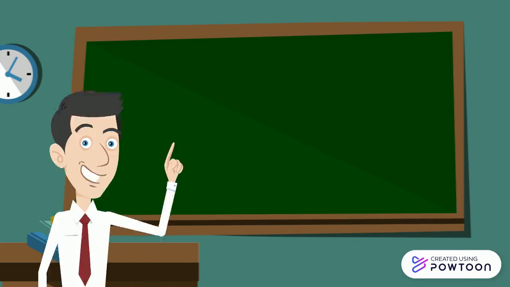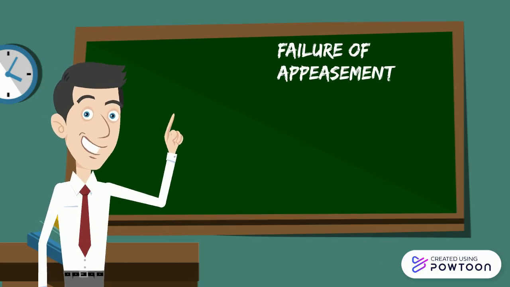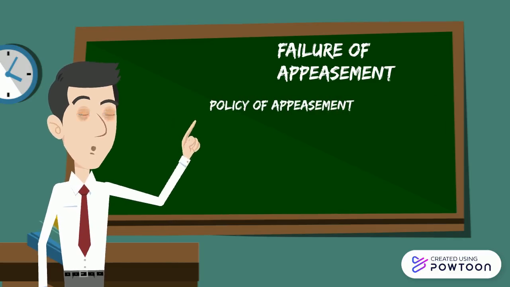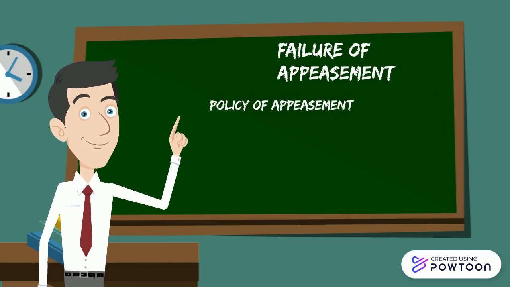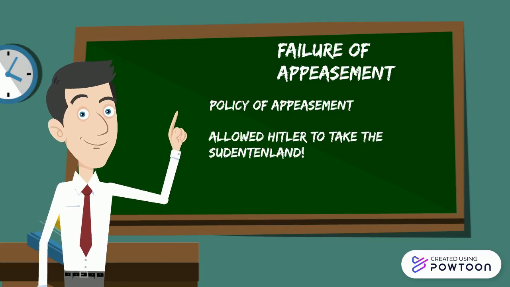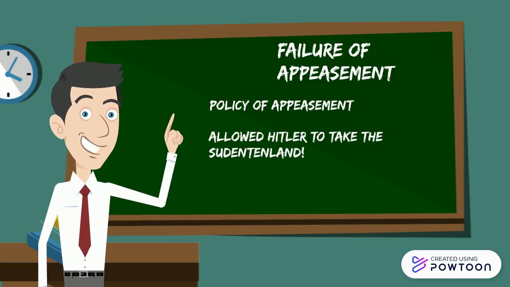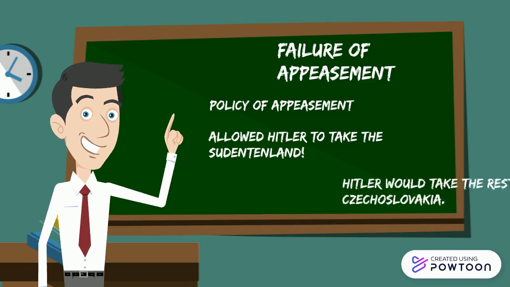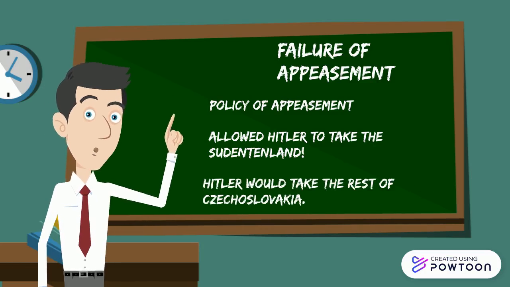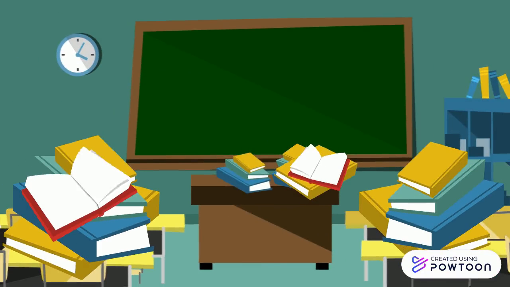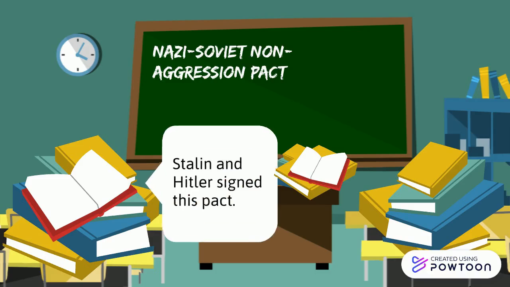The fifth reason that we see is the failure of appeasement, in which the Western democracies wanted to avoid going to war, so they adopted a policy of appeasement by giving in to the demands of the aggressor. This allowed Hitler to take the Sudetenland as long as he did not take any other land. Unfortunately, we know this is not going to be the case, and Hitler would take the rest of Czechoslovakia and eventually storm Poland. The sixth and final cause that we see is the Nazi-Soviet non-aggression pact, which was twofold.